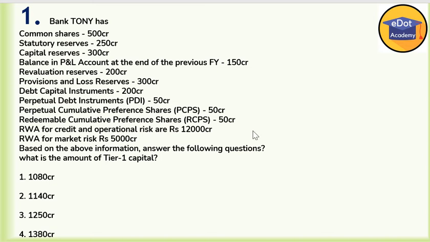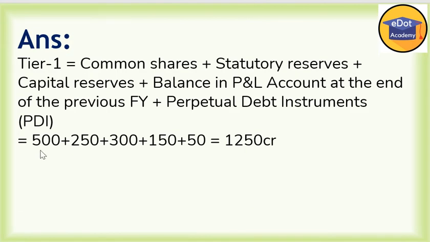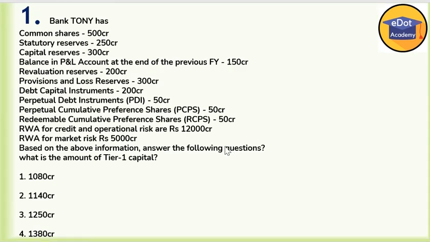So we have to add all these values: 500, 250, 300, 150 and 50. We are getting 1250 crore as the answer. So option third is correct here. Now moving ahead, question number 2.